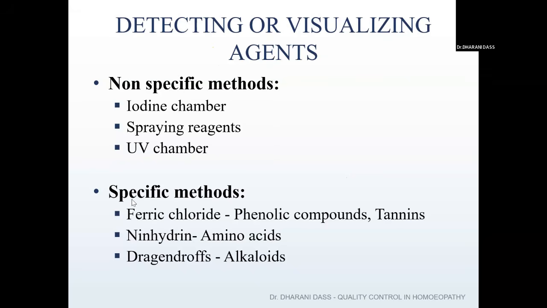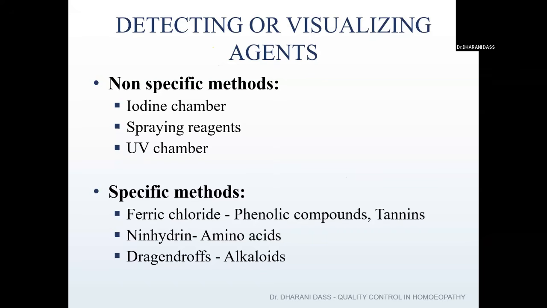Whereas a specific method means, for example, for ferric chloride, if you want to know whether the mother tincture contains a phenolic compound or not, you need to spray the particular reagent called ferric chloride spray. If a phenolic compound is present in our mother tincture, the spot which appears on the stationary phase will be either green or blue in color.